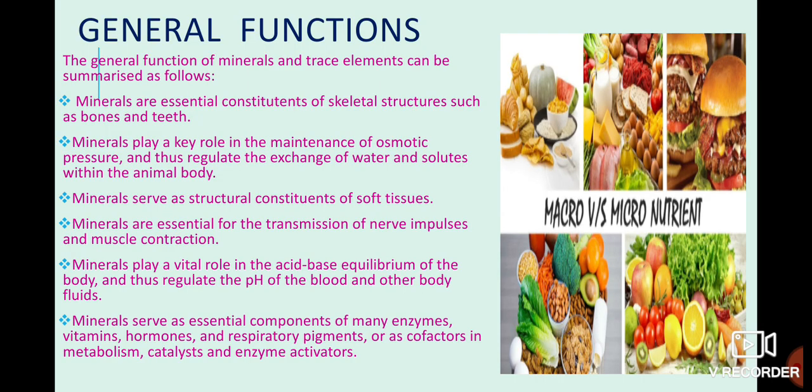Now I have given a general function of your elements, of your essential nutrients. Just go through it. Minerals are an essential constituent of your skeletal structure, like development of bone and teeth takes place due to these macro and micronutrients. They also help in maintenance of osmotic pressure, and regulate exchange of water and solutes within the animal body. It's an important structural constituent of the soft tissue. Soft tissue has to maintain rigidity. It cannot get damaged at all. Any kind of soft tissue, I'm talking about plants and also animals.